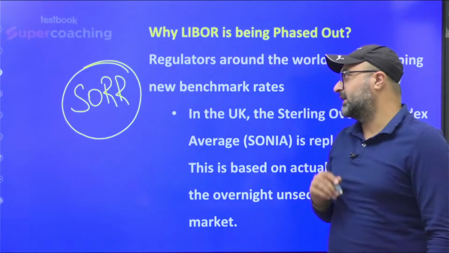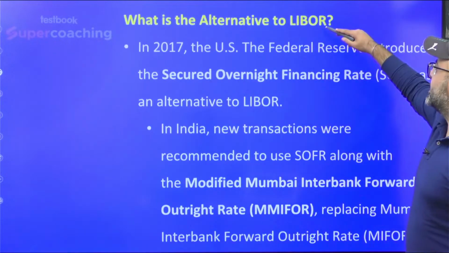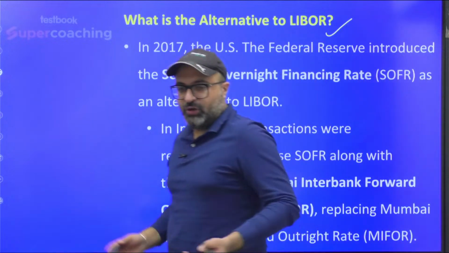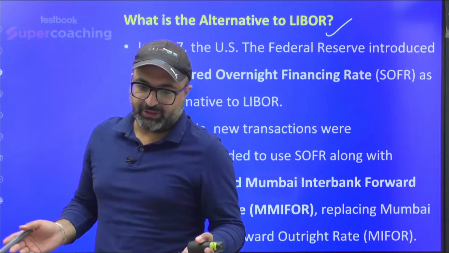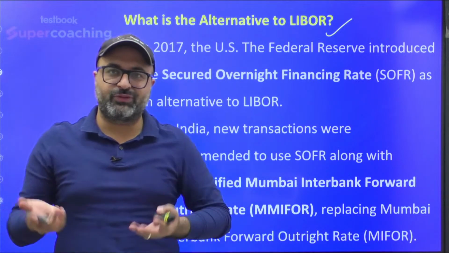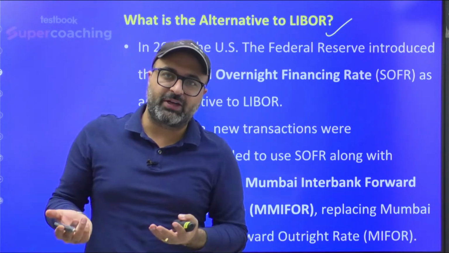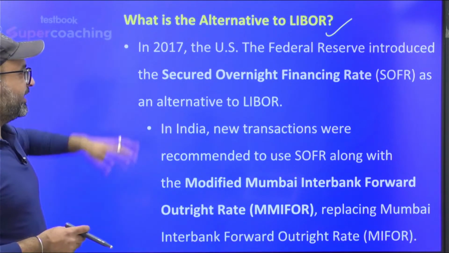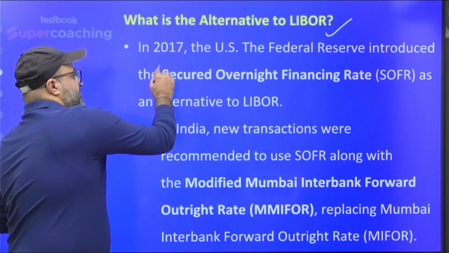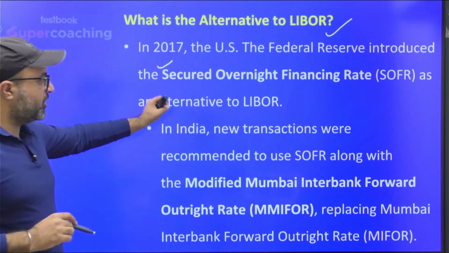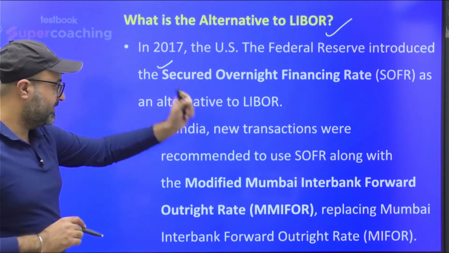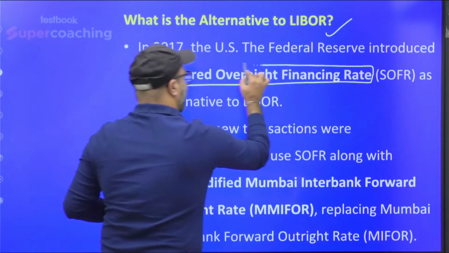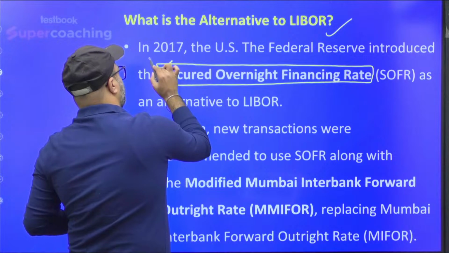But before that, the next point is, what is the alternative to Libor? Now, if you say do not follow Libor, fine, we will not follow it. Then give us an alternative. What should we follow if we are not following Libor? Then the answer is, the US Federal Reserve introduced SOFR, that is, secured overnight financing rates. These are the rates which are used by US based financial institutions for overnight